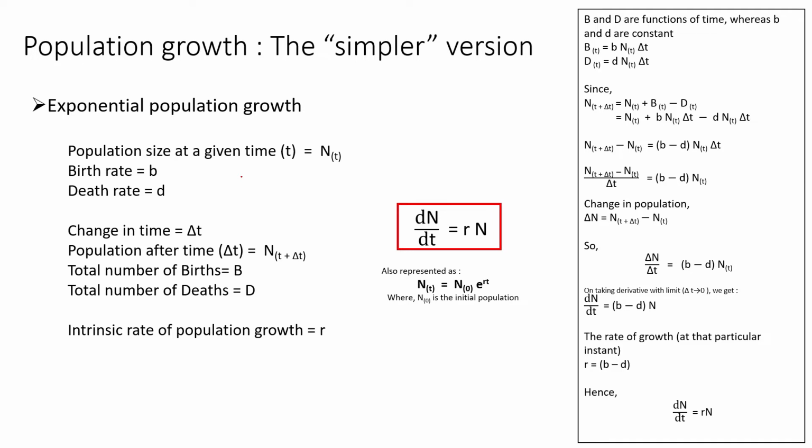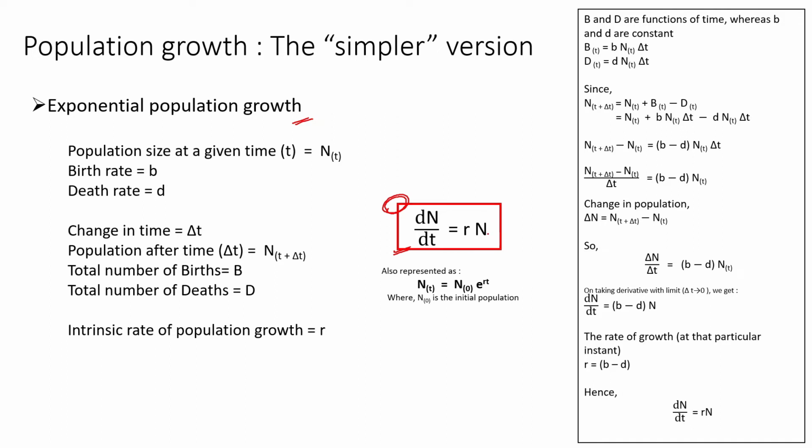We have two models: one is the exponential growth model and one is the logistic growth model. Understanding the exponential growth model may seem complicated, but we have to focus on this particular formula, which talks about exponential growth. This is the derivation of it. If you want to understand how it came about, you can go through it, but just focus on the formula here.